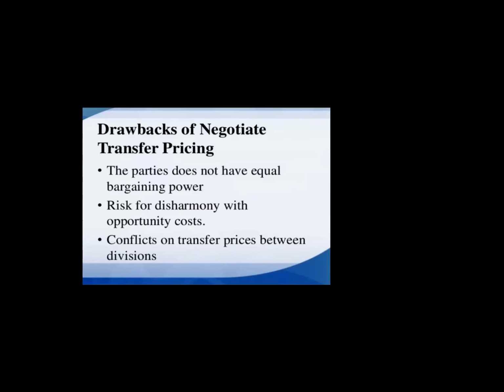Again, here we will look into drawbacks of negotiated transfer pricing. What could be the drawbacks here? The parties do not have equal bargaining power. Seller and buyer do not have equal bargaining power. Why? Because it is happening in continuity. Either seller may have more bargaining power or buyer may have more bargaining power. Risk of disharmony with opportunity cost. Here, risk is associated with opportunity cost.